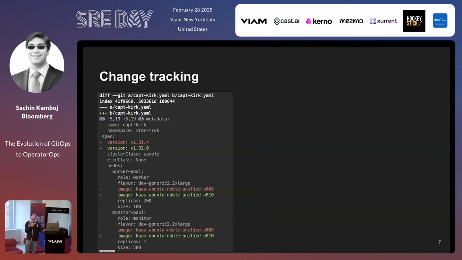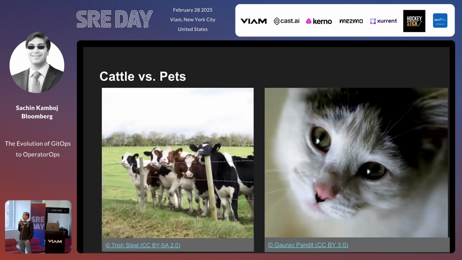Why is this a powerful concept? One of the big reasons is it allows us to treat our infrastructure as cattle, not pets. So the idea is, oops, my cluster is misbehaving, delete the cluster, completely rebuild it from scratch. Everything works great. If I need to move to a different region or provision a different cluster, I can copy paste the configuration, make a few edits here and there, deploy it, boom, I have a completely brand new cluster. So that's an awesome concept, no doubt.